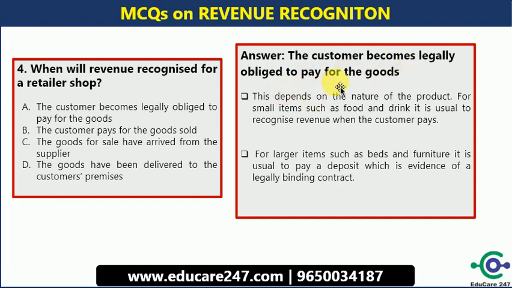pay for the goods. See, when we talk about revenue recognition, it depends upon the nature of the product. For small items such as foods and drinks, it is usual to recognize revenue when the customer pays. For larger items such as beds, furniture and machinery, it is usual to pay a deposit, which is evidence of a legally binding contract, so that the later amount will be recovered from the customer in a later period of time. So here the correct option is A. Let's move to another question.